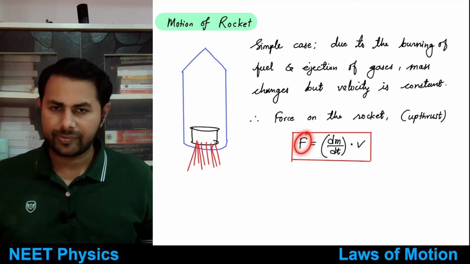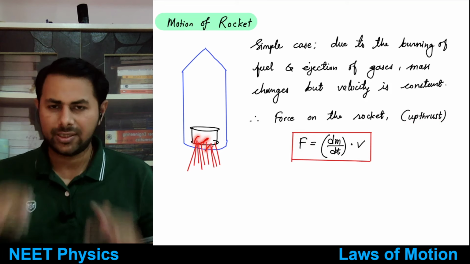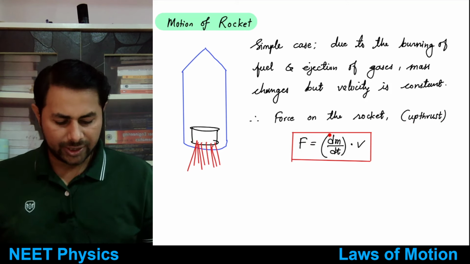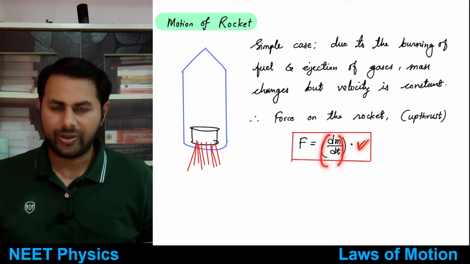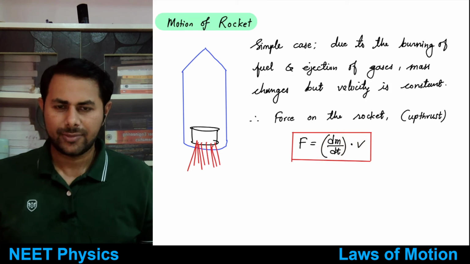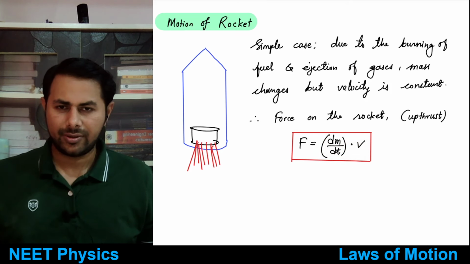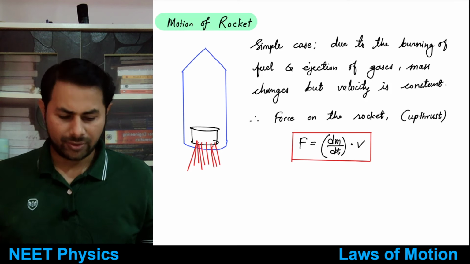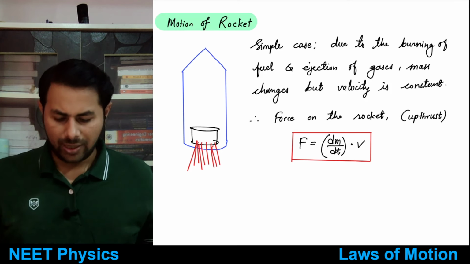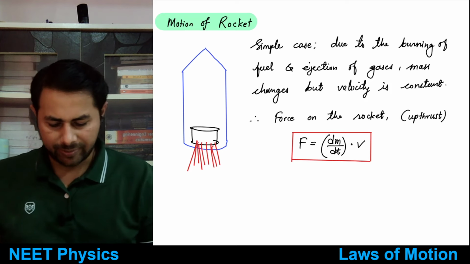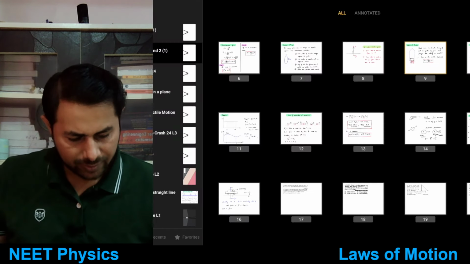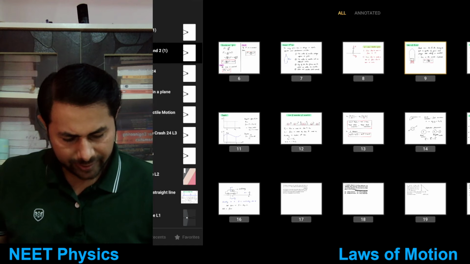It is the force due to exhaust gases acting on the rocket, and it is just equal to dm by dt multiplied by v. Right, this thing is clear? Yes, no? Okay, good. So now let us see some examples based upon these things, and then we'll come back.